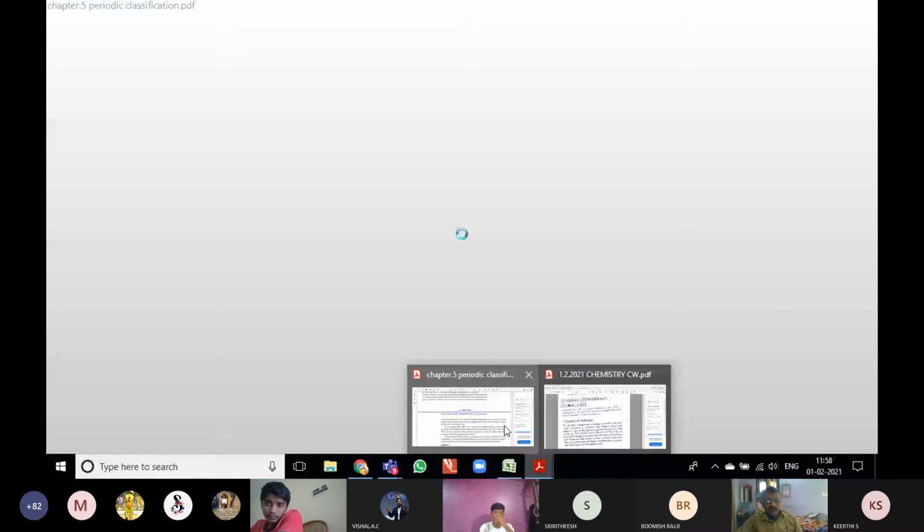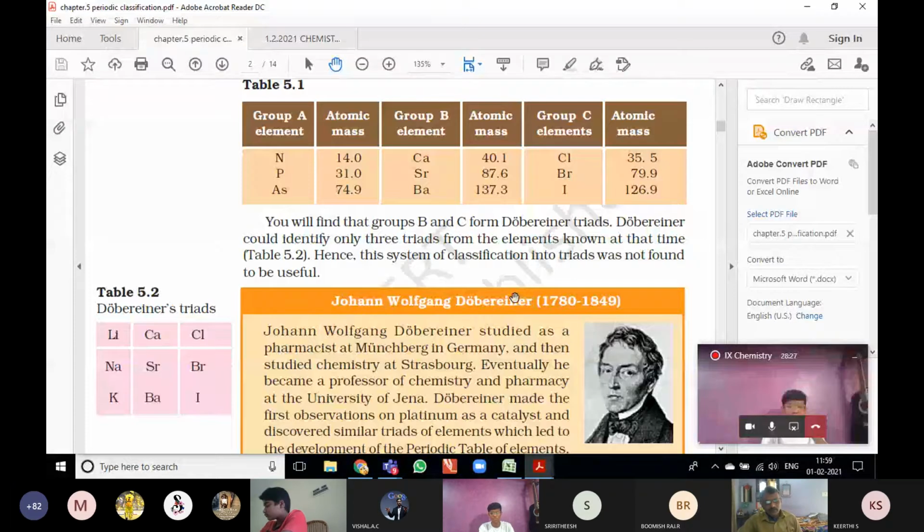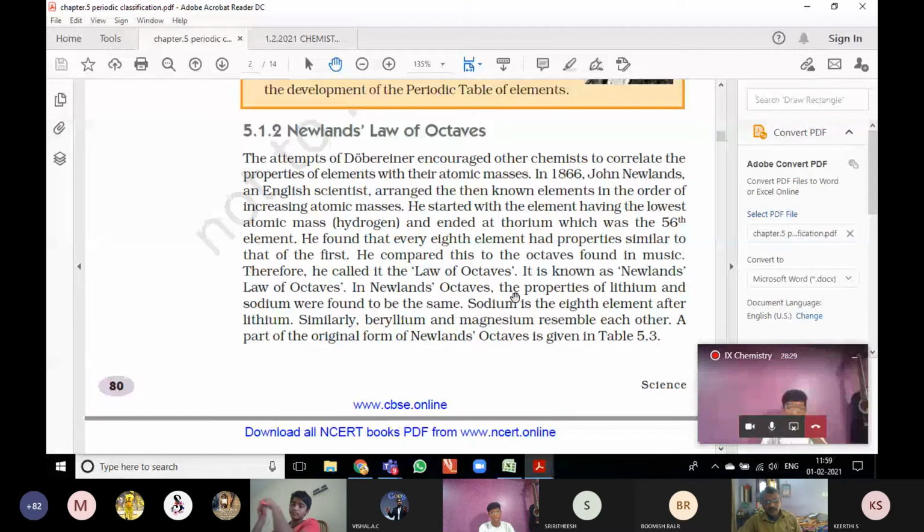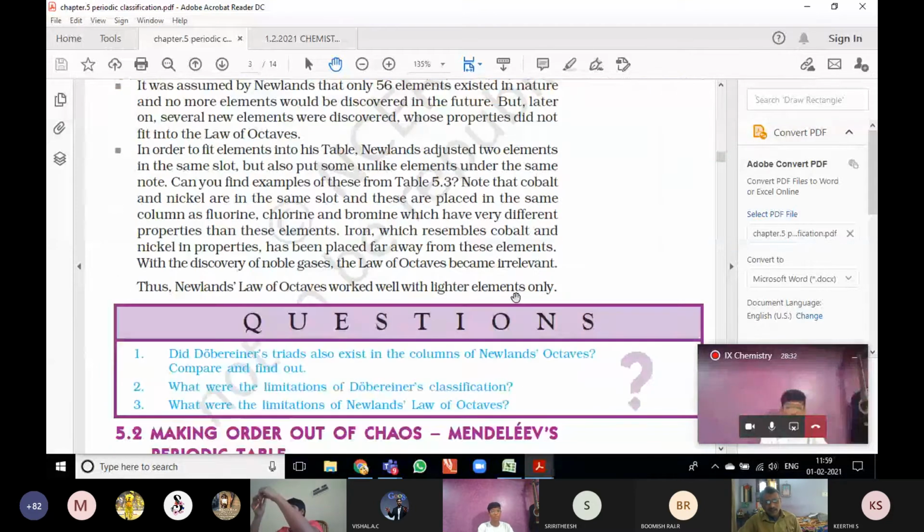What are the disadvantages of Mendeleev's periodic table? Even though his table gave some ideas, and he is the very originator, his invention gave an idea for other scientists to create a clear periodic table in future. So he was the first scientist. So what are the limitations of Mendeleev's classification?